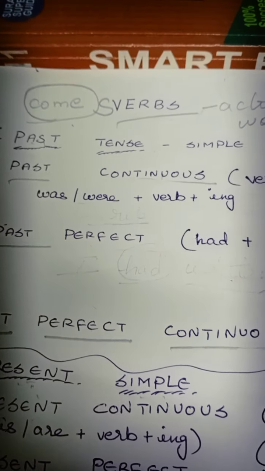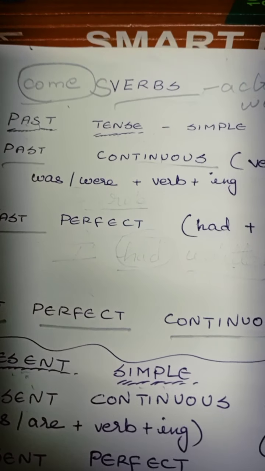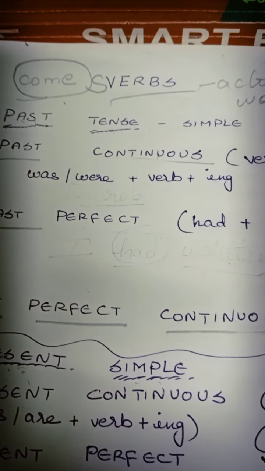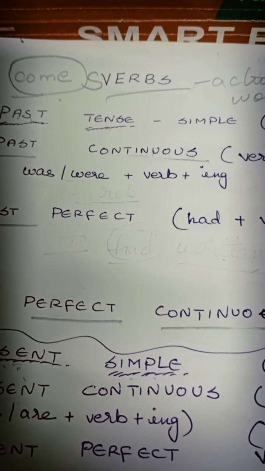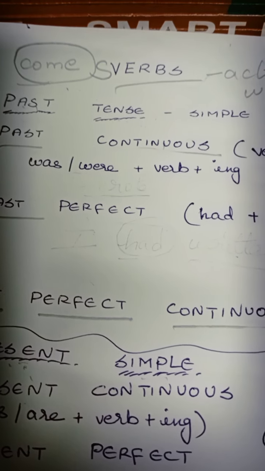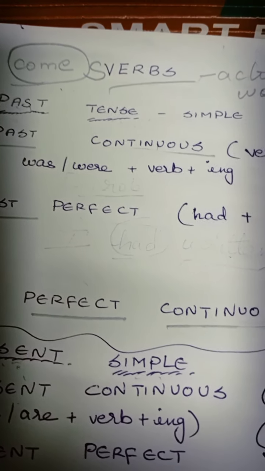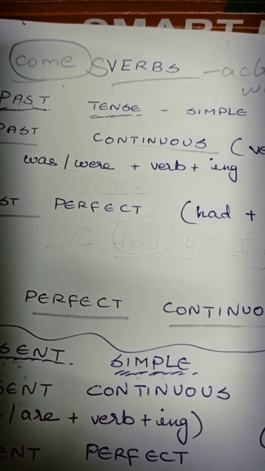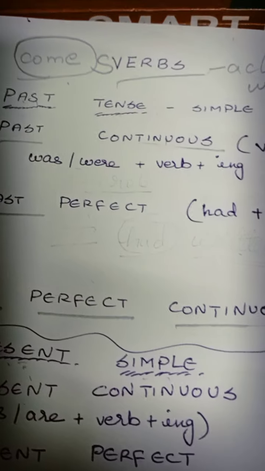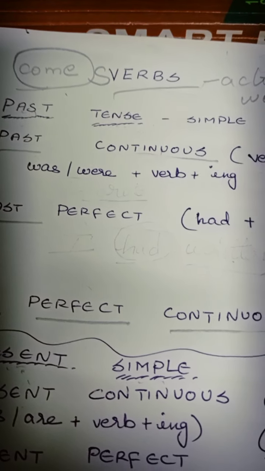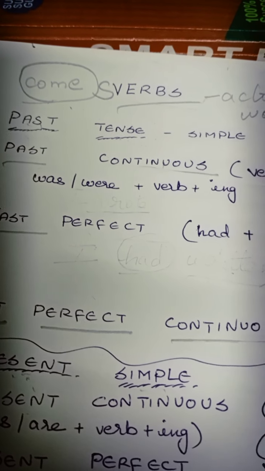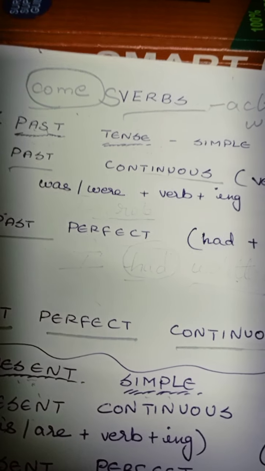COME is the root verb. Along with that, I am adding s. I say she comes. Why did I say root verb, children? Have you all seen a tree? In the tree, all the other parts will be on the top. But the basic thing, the root, will stand inside the ground and give various forms for other things. Same like that, root verb means the verb will be the same but it will change according to the tenses.